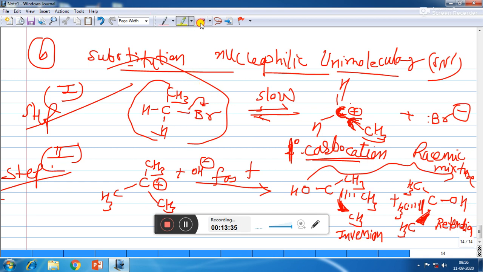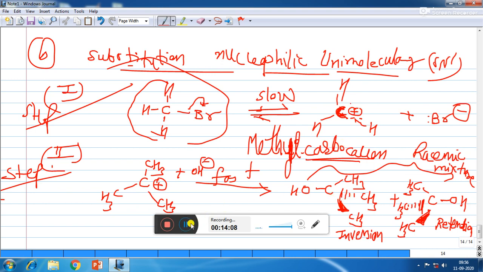And if suppose the last CH3 is also replaced by hydrogen, then in that case we are getting methyl carbocation. Okay, CH3 plus is called methyl carbocation, and methyl carbocation is also electron deficient, but to increase its electron density there is no methyl group surrounding it, so its electron requirement is not satisfied. That's why it is the least stable carbocation, and so the reaction will be very slow.